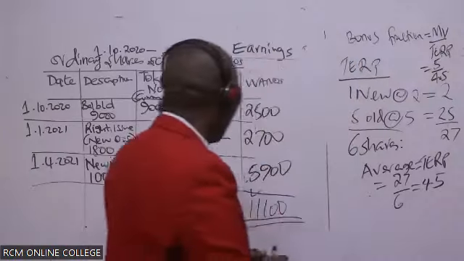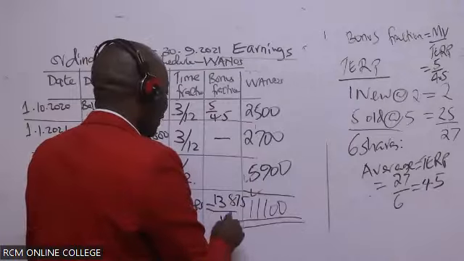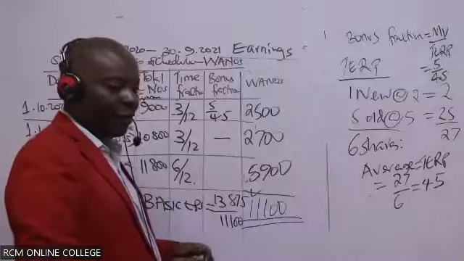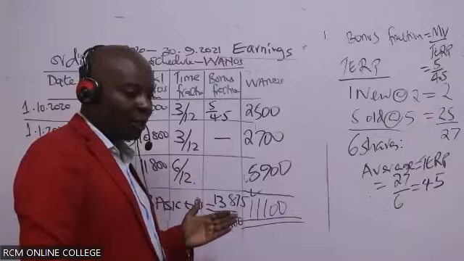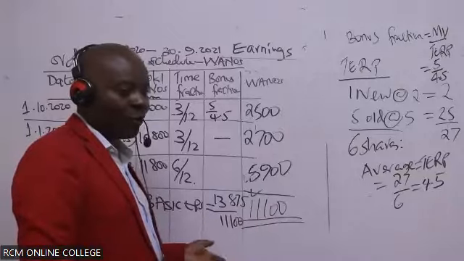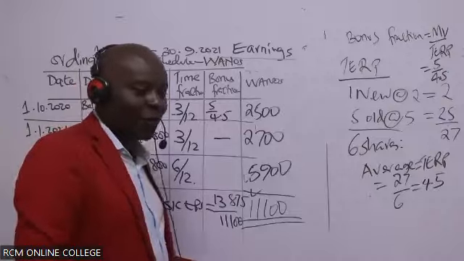Thank you very much. 13,875 all over the 11,100. So are you able to give me this figure? I'm told 1.25. 1.25.